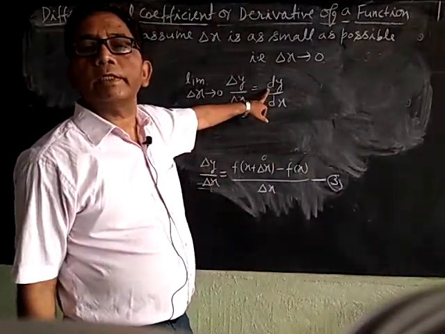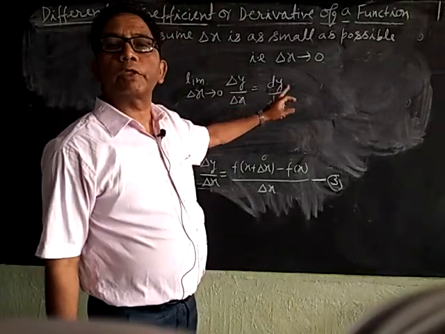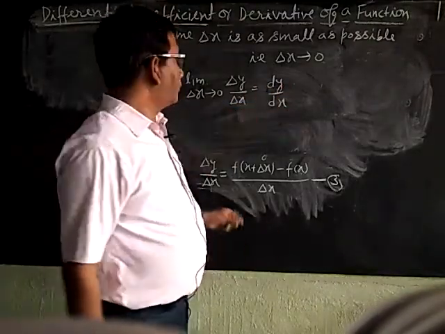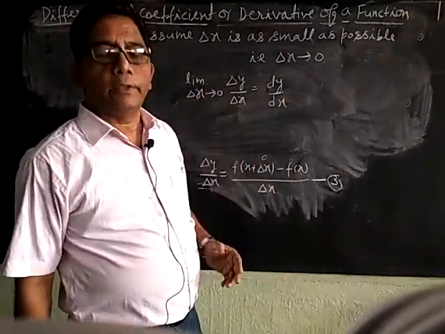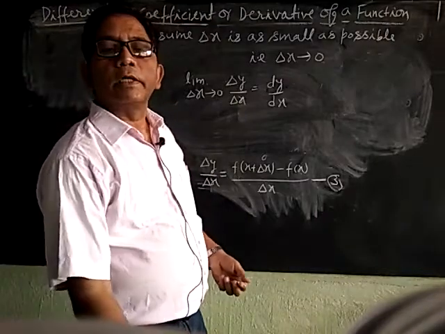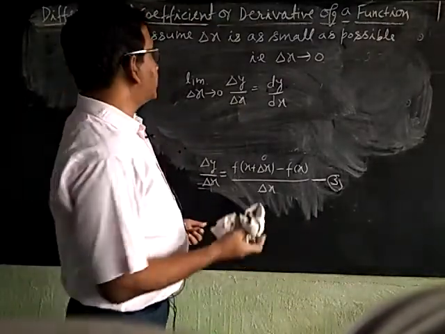What we read this as is the differential coefficient of y with respect to x. What is dy upon dx? Differential coefficient of y with respect to x. Now we will discuss the theorem of differentiation.